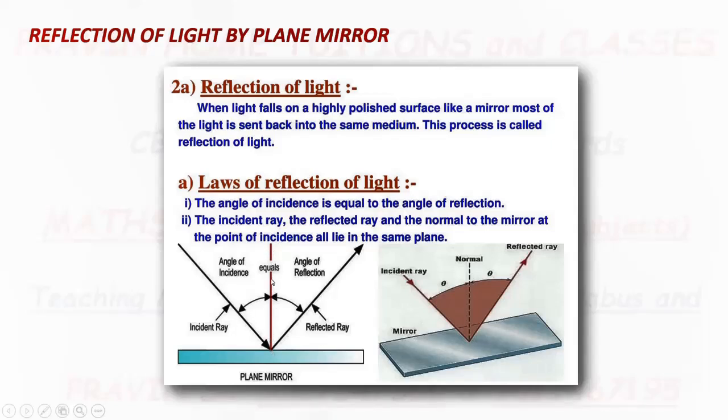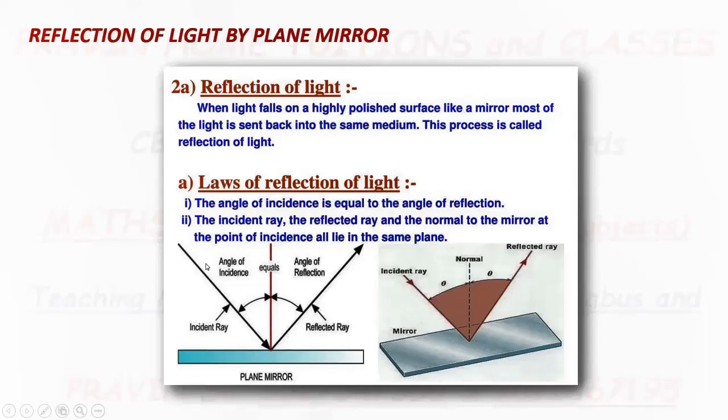This line is normal to the mirror, that is, this line makes an angle of 90 degrees with the mirror at the point of incidence. When the ray falls, it gets reflected. This ray is called the reflected ray.